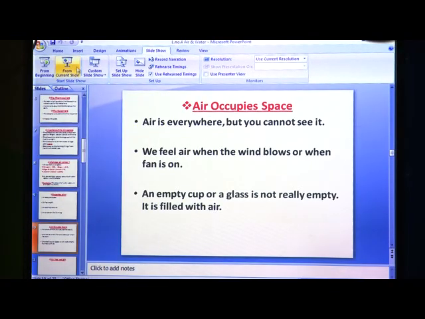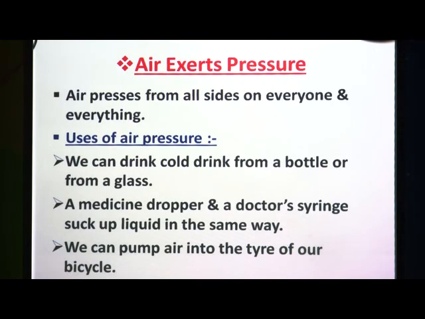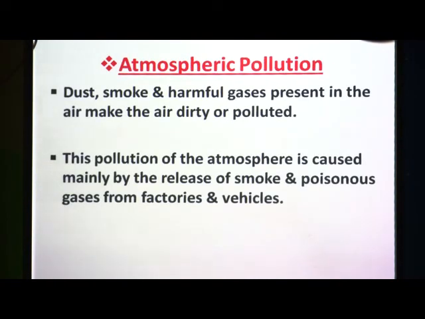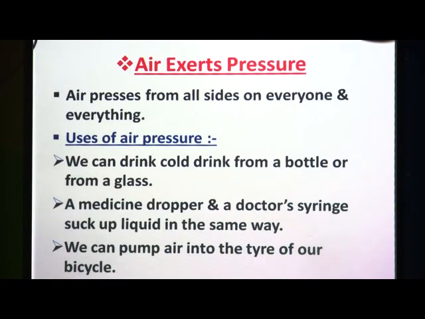So, what are the uses of this property? We can use this property for various purposes. By using this property we can drink a cold drink from a bottle or from a glass. Then a medicine dropper and a doctor's syringe suck up liquid in the same way. Then we can pump air into the tire of our bicycle.